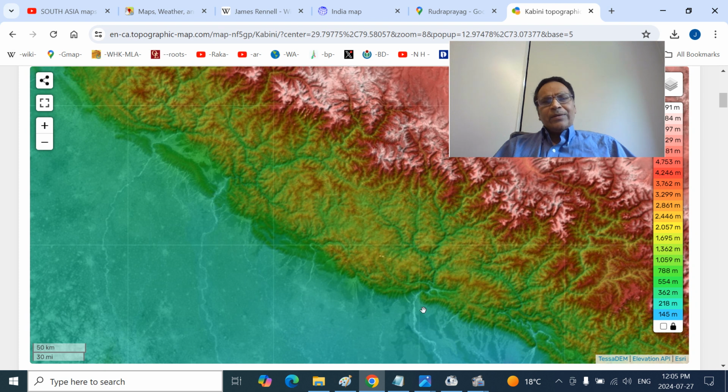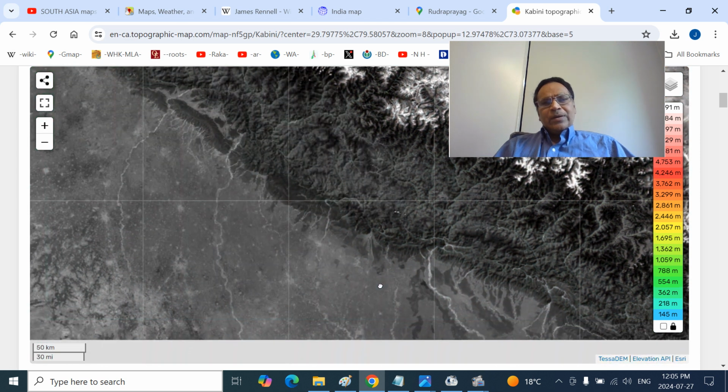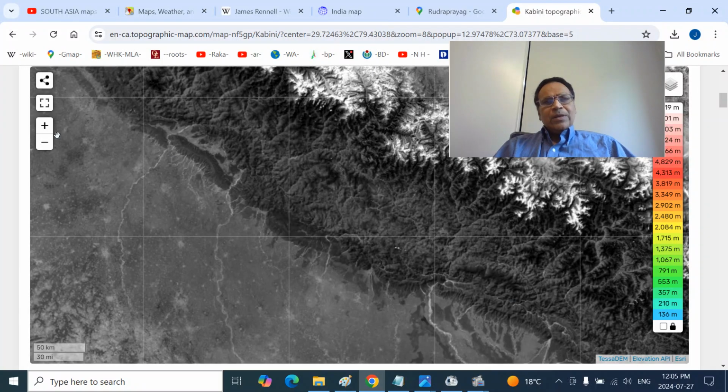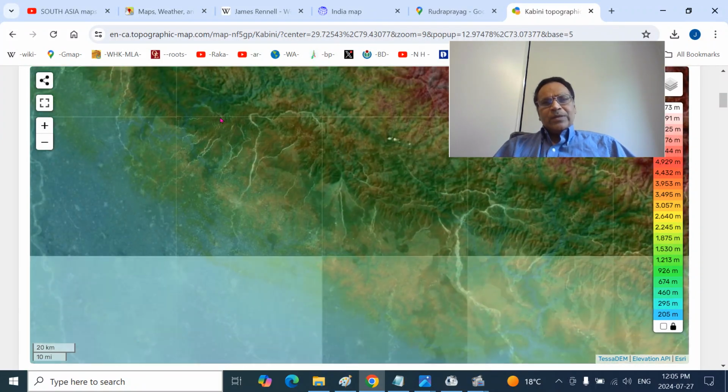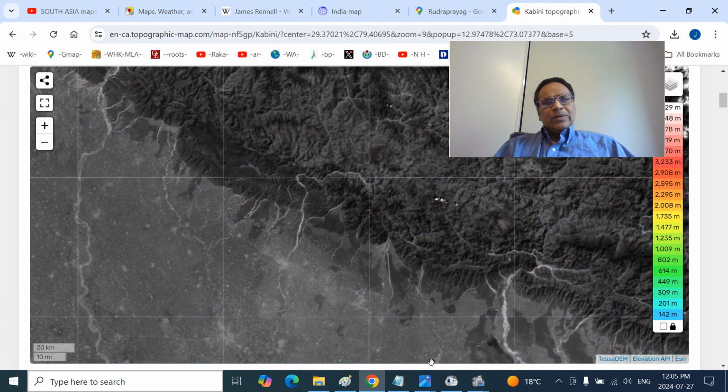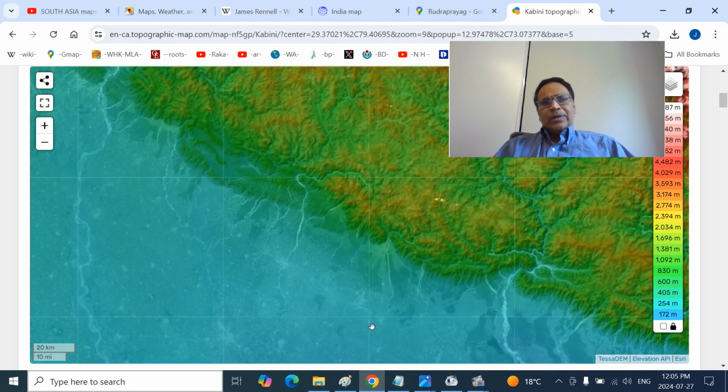Ramganga joins the Ganga near south of Bijnor and so on. So this is the Kosi river basin, and you can see Gola river basin near Pantnagar area. So this is the Pantnagar area.